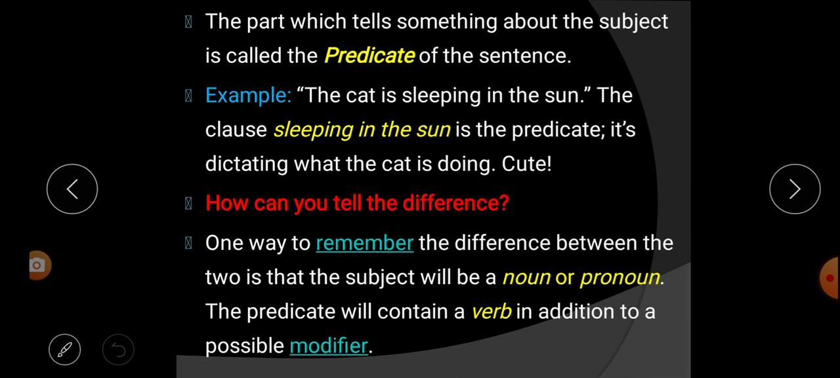Example, look at here. The cat is sleeping in the sun. So here the cat is the subject. So what is cat? It is a noun. That's why we can easily find out that it is the subject. Understood? The subject will be a noun or pronoun. But what will be predicate? Predicate will contain what? Verb or adverb, or we can say other possible modifier. So in this way we can differentiate between the subject and predicate.